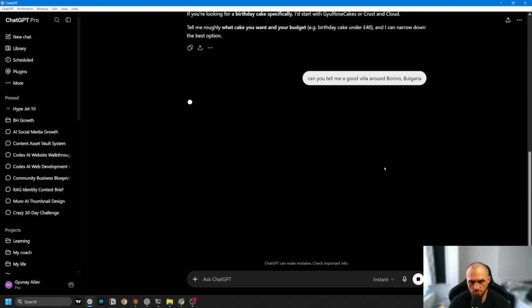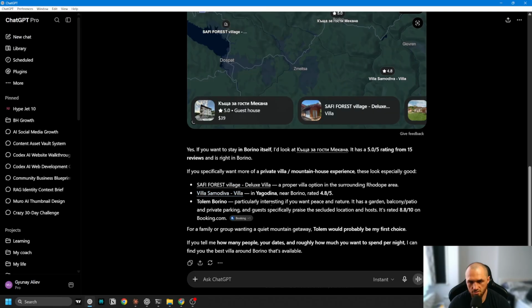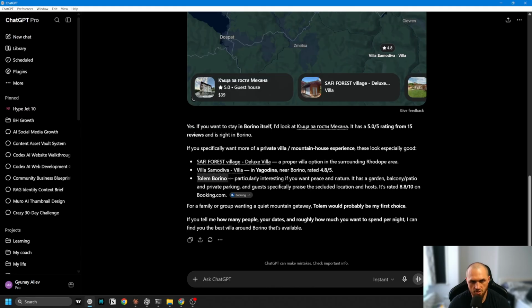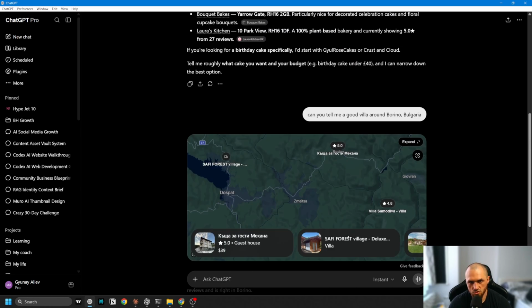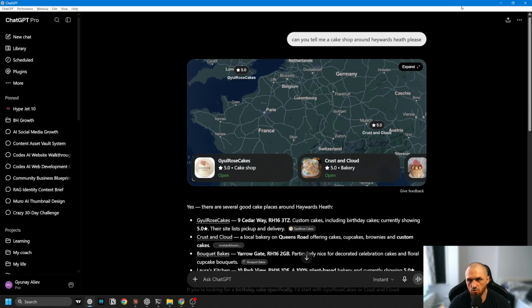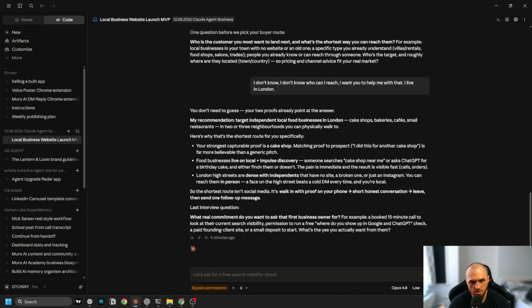Let's search now guest houses, villas, and so on. And we can see that it has appeared straight away. This one has appeared straight away. Particularly interesting place and so on. And from Booking. And as you see, it would probably be my first choice directly. So this is how they're going to appear in ChatGPT search. So I can use it for social proof.